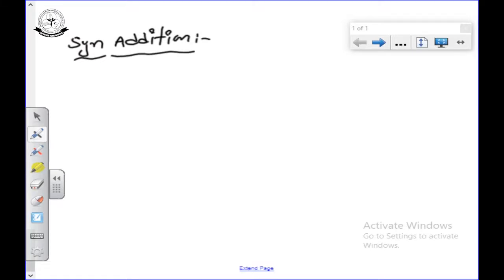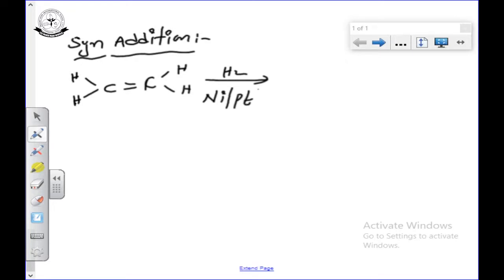So I am taking an alkene, C double bond C, with hydrogens. I am adding hydrogen in presence of nickel or platinum or palladium. Here that nickel or platinum or palladium is solid.